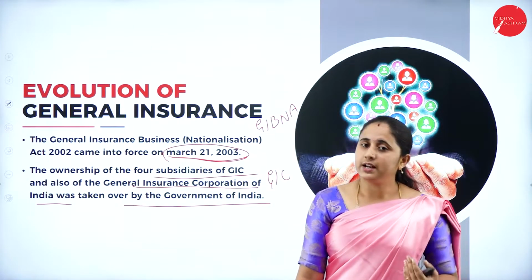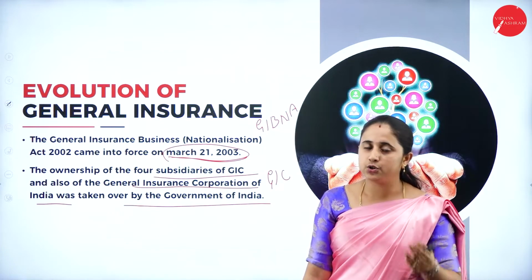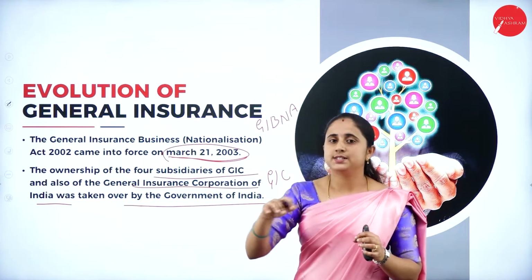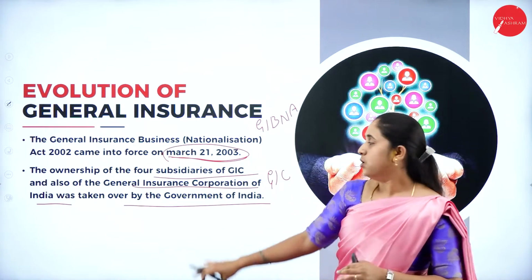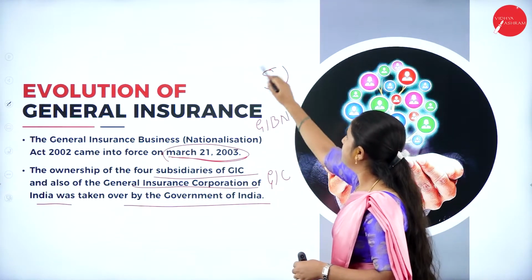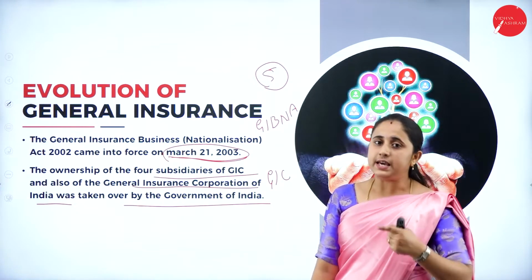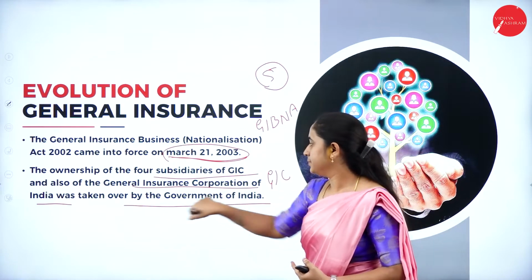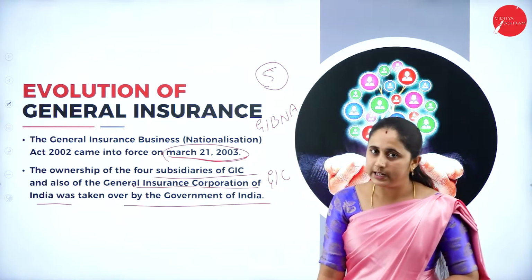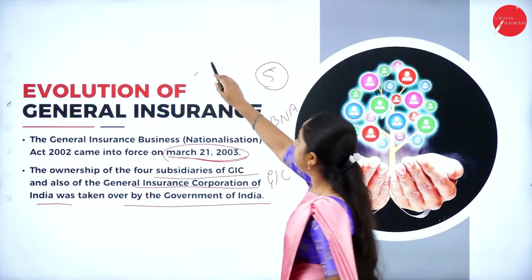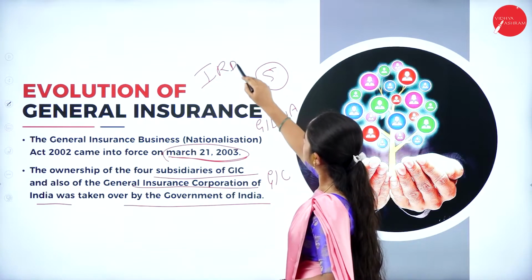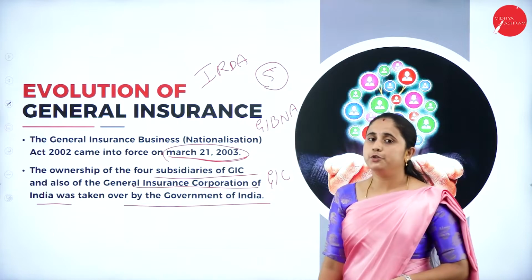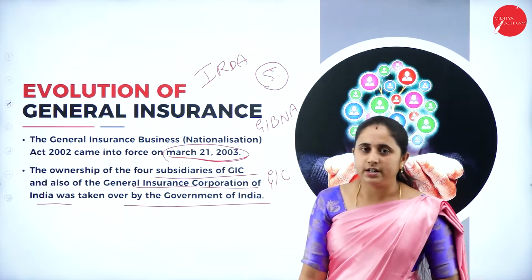Before that, the government controlled GIC, and the GIC controlled these 4 subsidiary companies. So now all the 5 companies, GIC plus 4 subsidiary companies, the control is taken over by the Government of India through this IRDA Act.